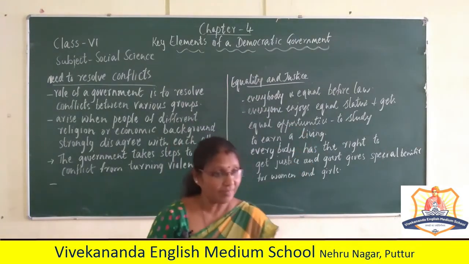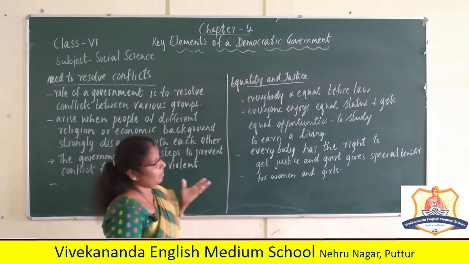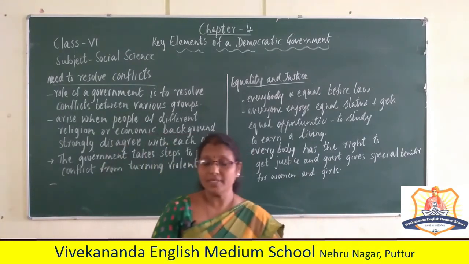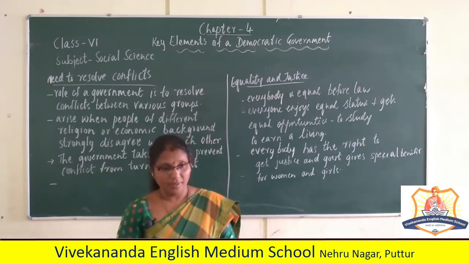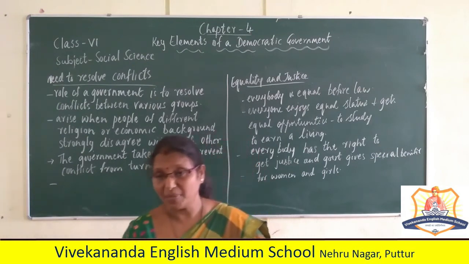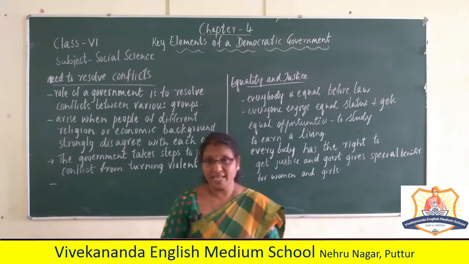So we have come to the end of the lesson. In this lesson we have learned the key elements of a democratic government: participating, other ways of participating, the need to resolve conflicts, and equality and justice.